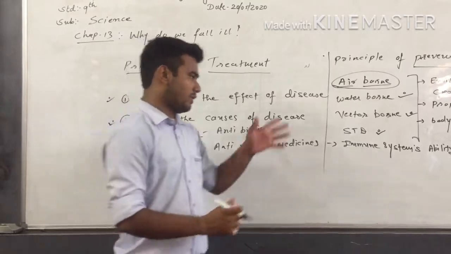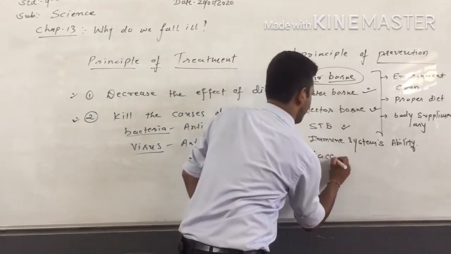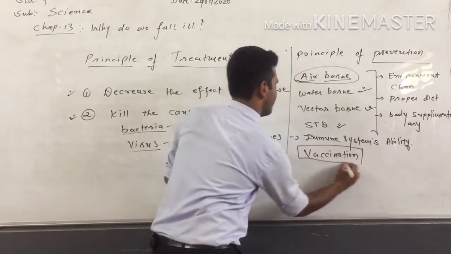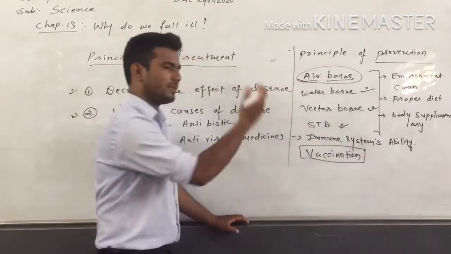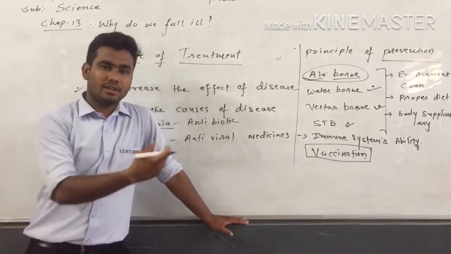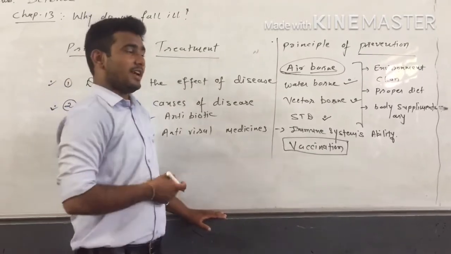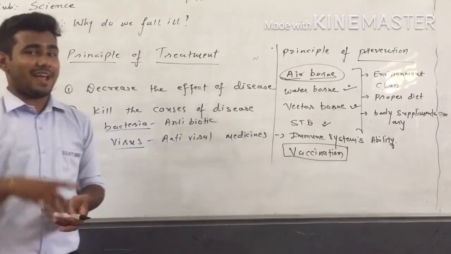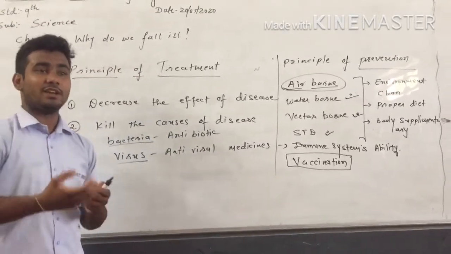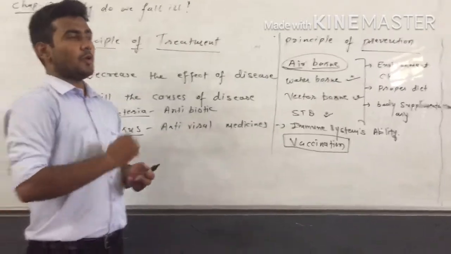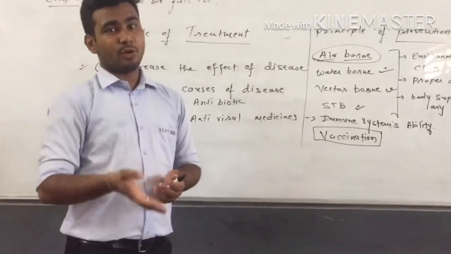Also, another concept of it is vaccination. Now, what is vaccination? Generally, we have noticed that many small children are given vaccines for different diseases, right? So what happens during vaccination? See, vaccination is a process in which we are making our immune system full. Okay, suppose we take the concept of polio.